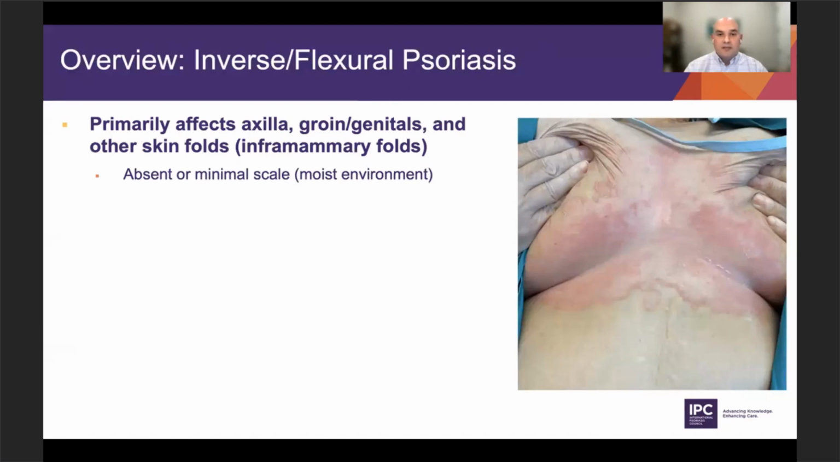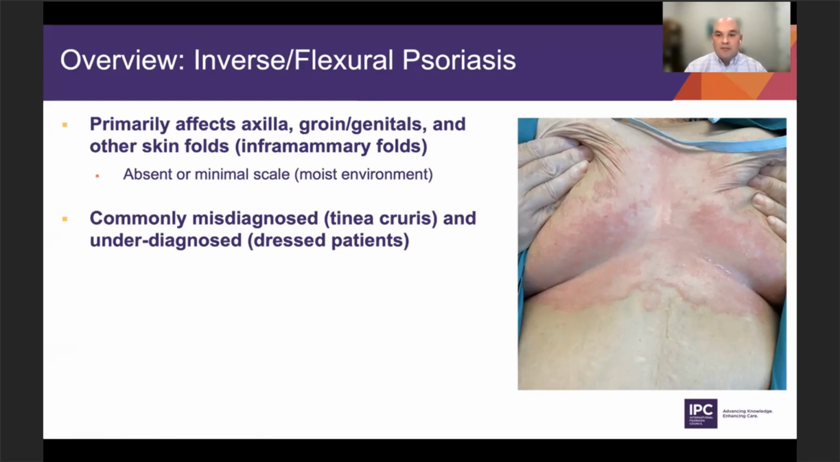This is the type of psoriasis that really involves the skin folds: axilla, groin, genitals, as I mentioned. Because of this moist environment, they typically have very little or absent scale. It's very commonly misdiagnosed for that reason, such as tinea cruris or intertrigo, which can look very similar and occur in similar areas of the body.